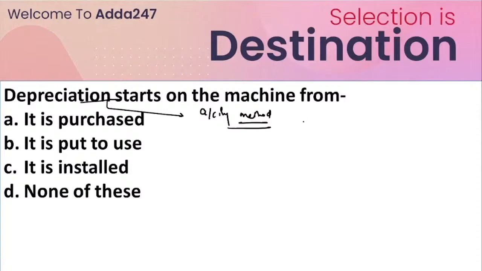It is used to account for declines in value over time. So whenever we talk about depreciation, it is a process of deducting the total cost of an asset over its useful life.